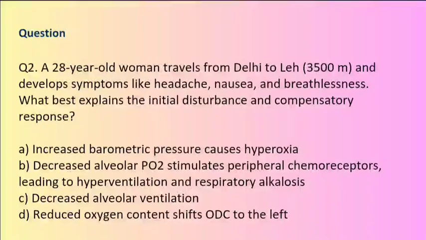A. Increased barometric pressure causes hyperoxia. B. Decreased alveolar PO2 stimulates peripheral chemoreceptors, leading to hyperventilation and respiratory alkalosis. C. Decreased alveolar ventilation. D. Reduced oxygen content shifts ODC to the left.